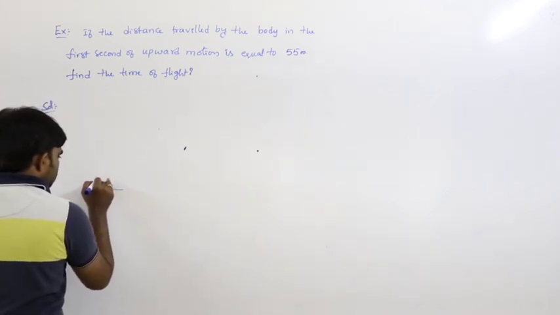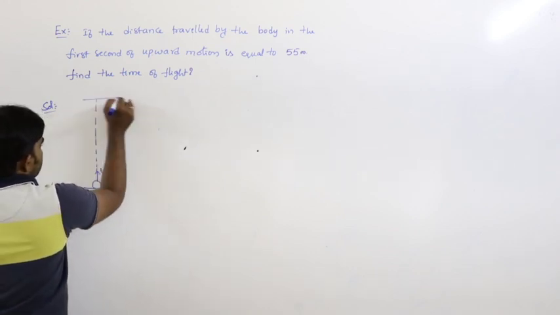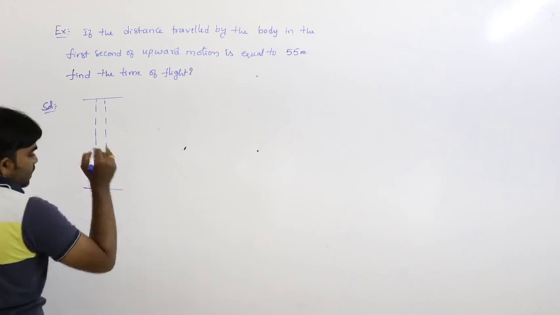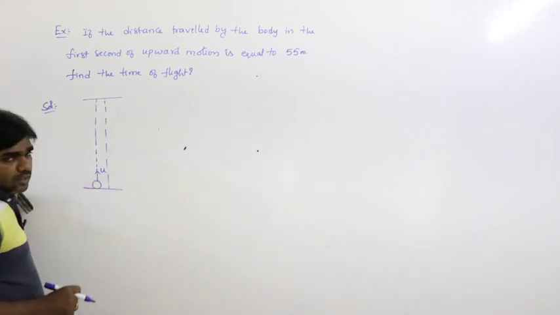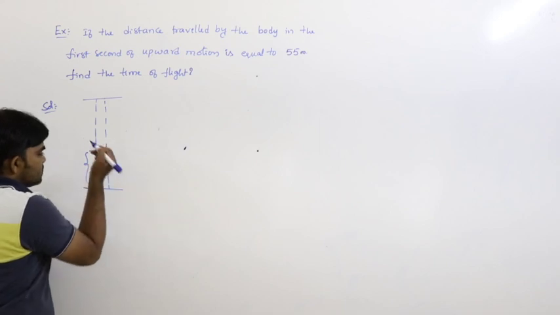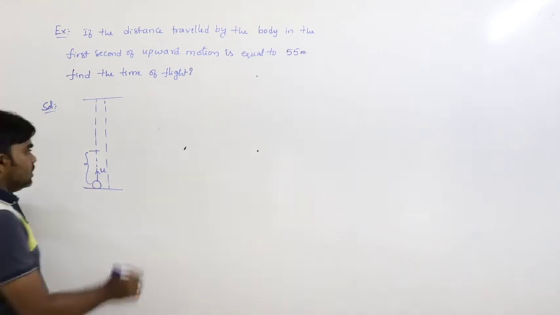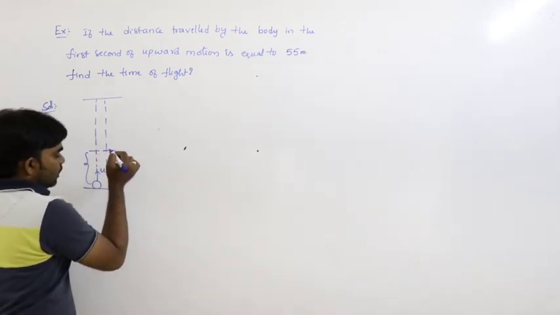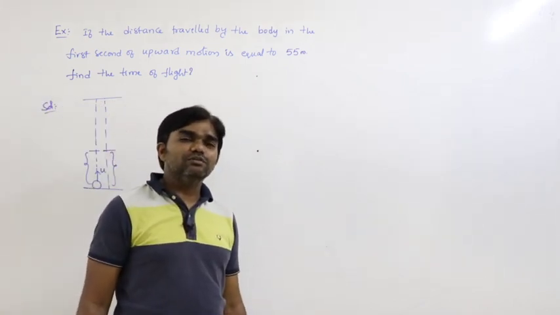Body projected upwards with certain speed u. The body reaches maximum height and again moves downwards and finally reaches the ground. Just now we derived the condition.